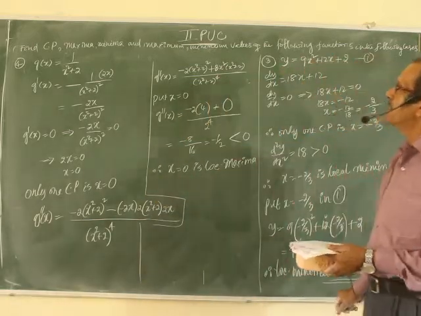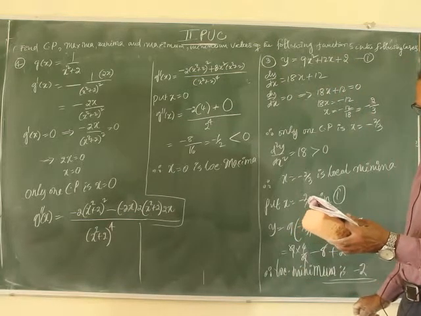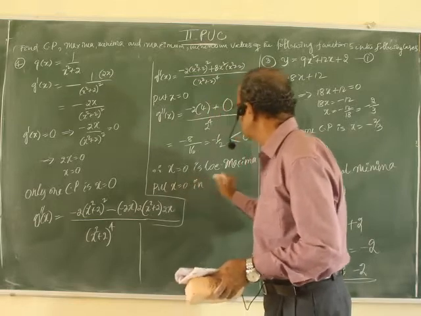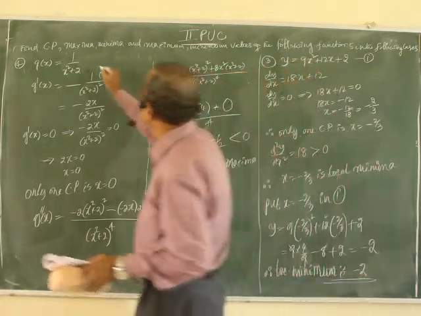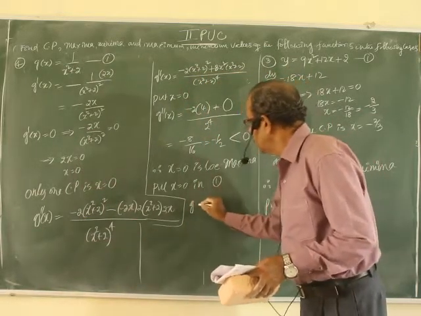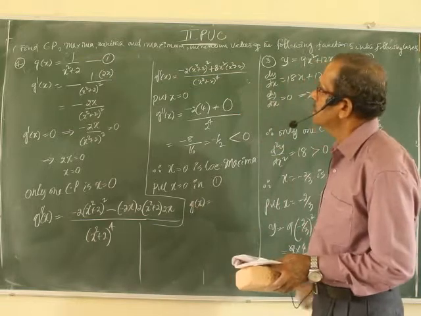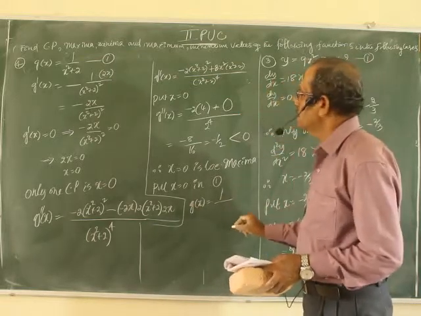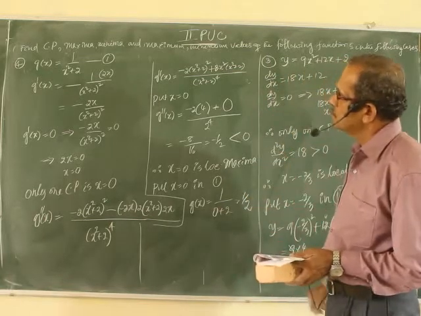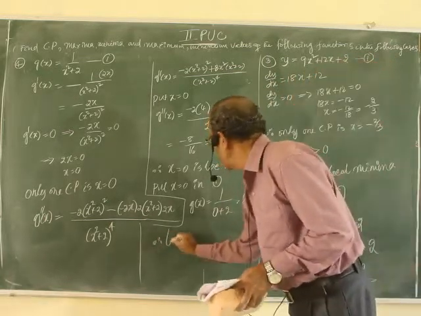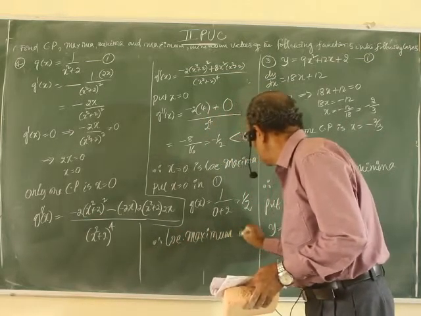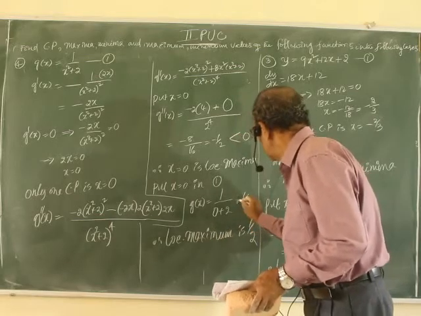Finally, find the maximum value. Put x equal to 0 in 1 or g of x. g of x equal to 1 by x square plus 2, which is 1 by 2. Therefore, the local maximum is 1 by 2.